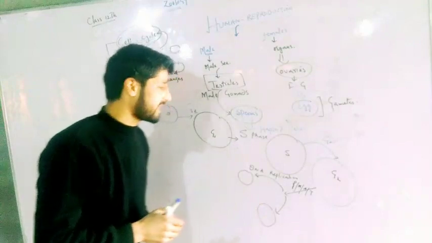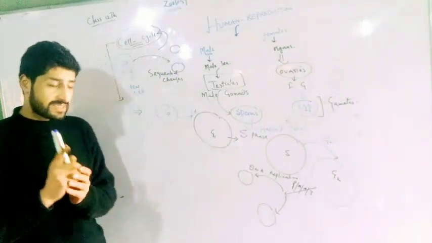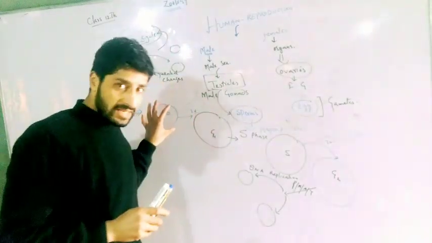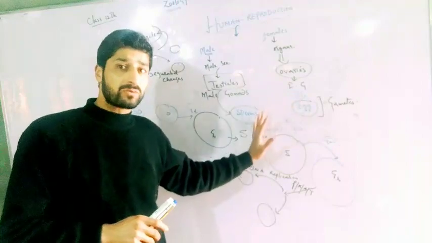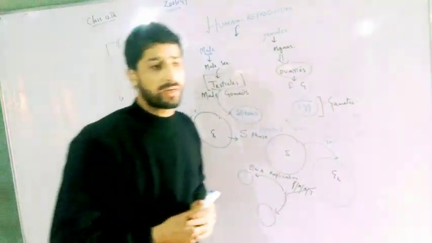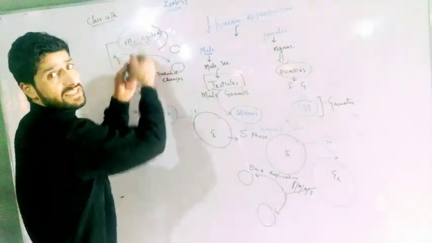This is the basic thing that you have studied in class 11th: whatever changes occur in a cell from its formation up to its division into two daughter cells are studied under a single event, that is the cell cycle.